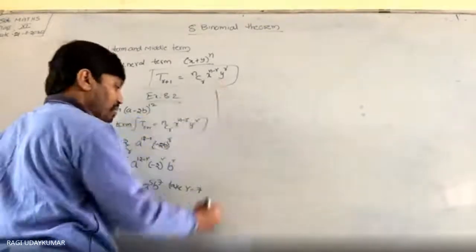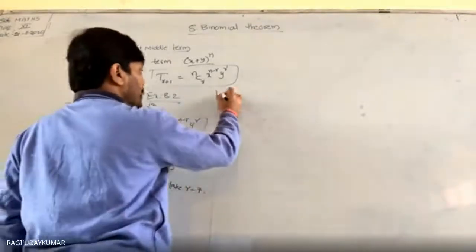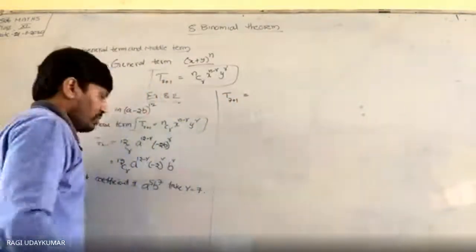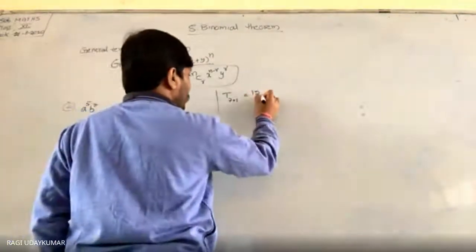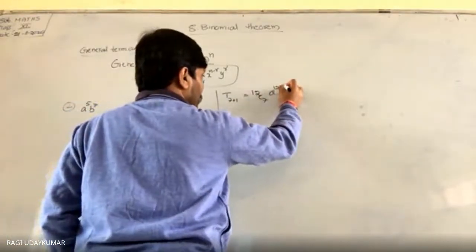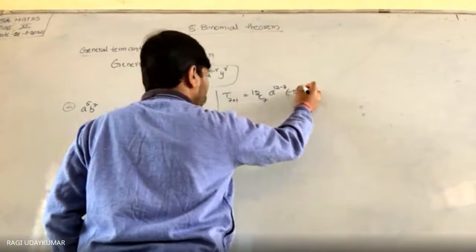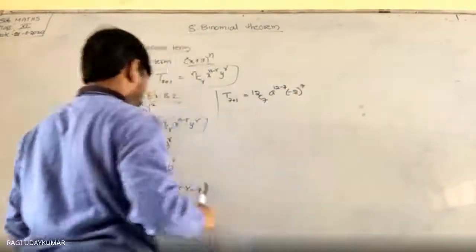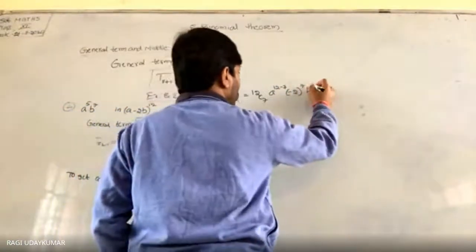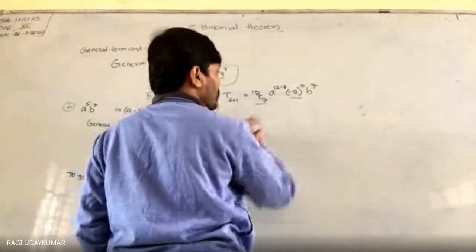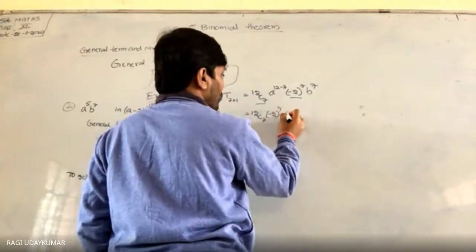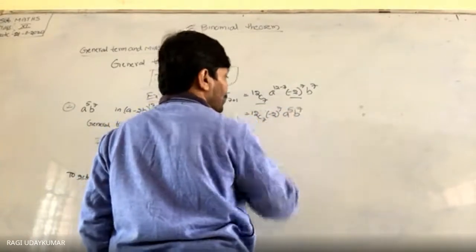So what you can write here: therefore T(7+1) is equal to 12C7 a to the power of (12 minus 7) minus 2 to the power of 7 b to the power of 7. Now what are the coefficients? This is the coefficient: 12C7 minus 2 to the power of 7, a power 5 b power 7.